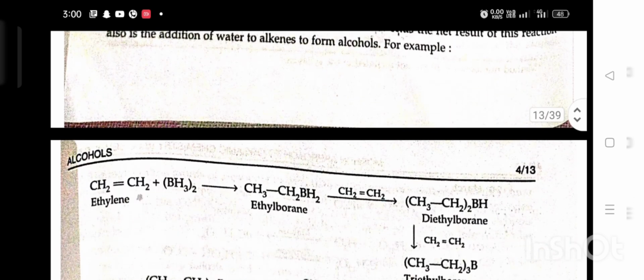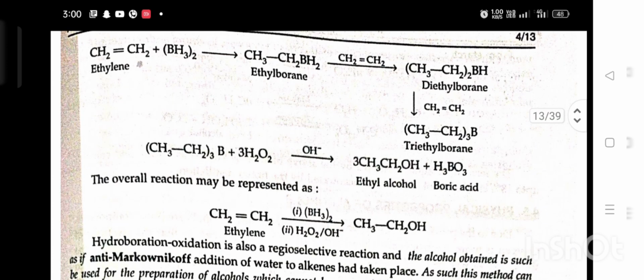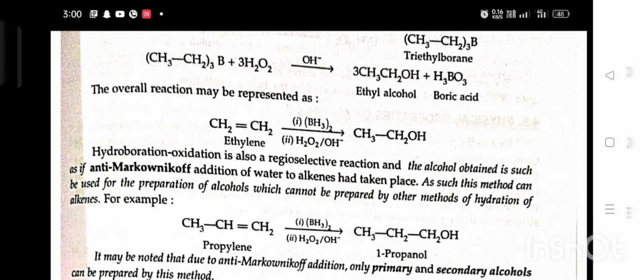For example, ethylene plus diborane gives ethyl borane, then diethylborane, then triethylborane. When we hydrolyze with H2O2, it gives ethyl alcohol and boric acid. The overall reaction may be presented as ethylene in the presence of diborane and H2O2 giving alcohol, ethanol.